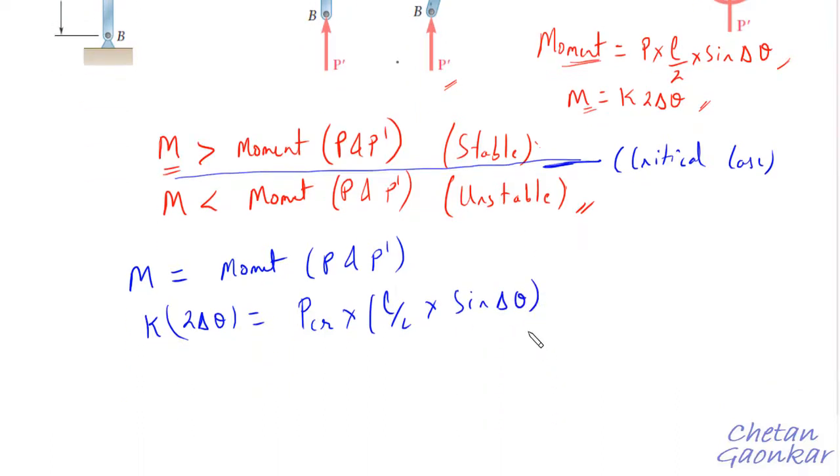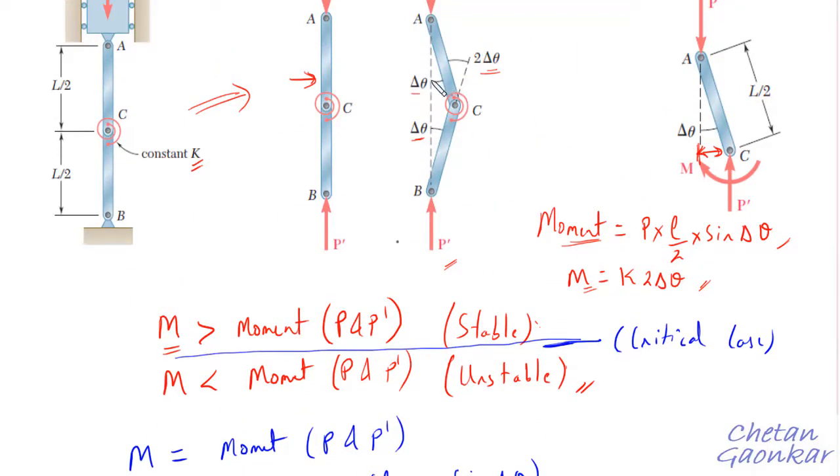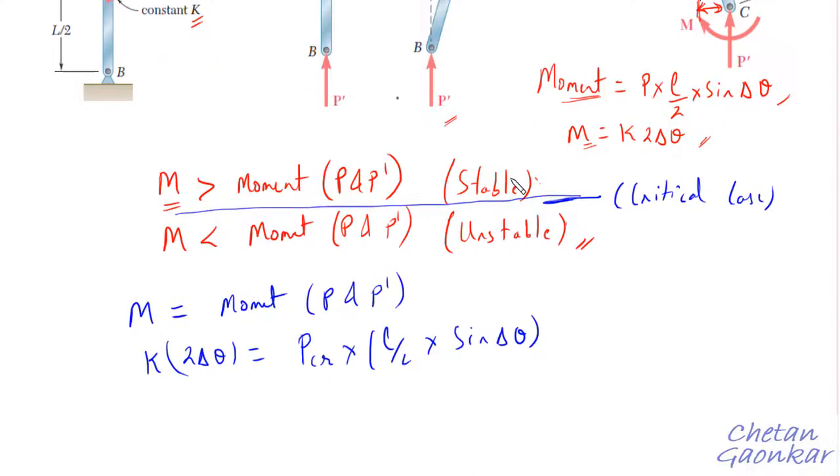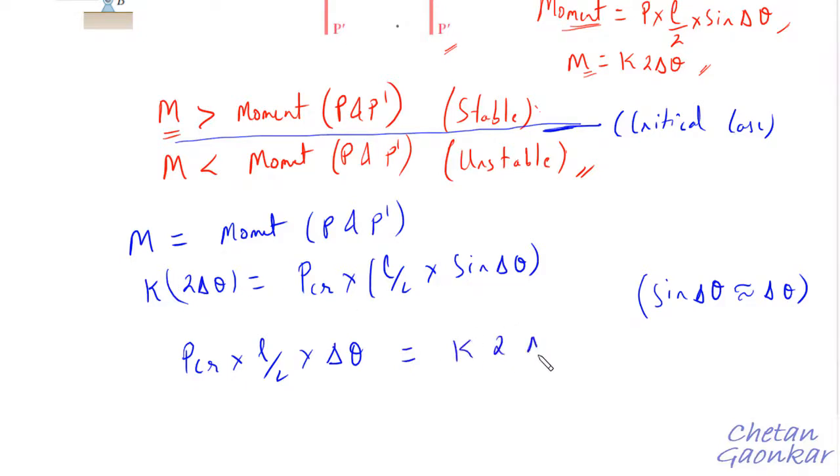Since we are dealing with very small deformations, the sine of a very small angle is approximately equal to that same small angle. Therefore PCR multiplied by L by 2 multiplied by delta theta will be equal to K times 2 times delta theta.